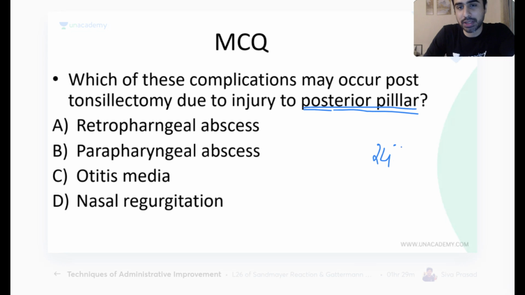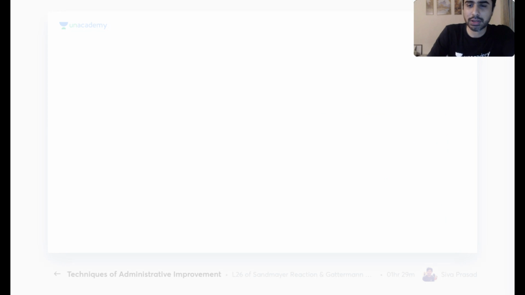26%, 24% strike rate. Only 24% means actually only 1 in 4. Most of you said parapharyngeal abscess. I don't know why. Just because earlier on I tricked you about parapharyngeal abscess happening. Yeah, it's a complication of tonsillitis, where the pus from the tonsil goes into the parapharyngeal space. It has nothing to do with posterior pillar and tonsillectomy. Anyways, what forms the posterior pillar of the tonsil?